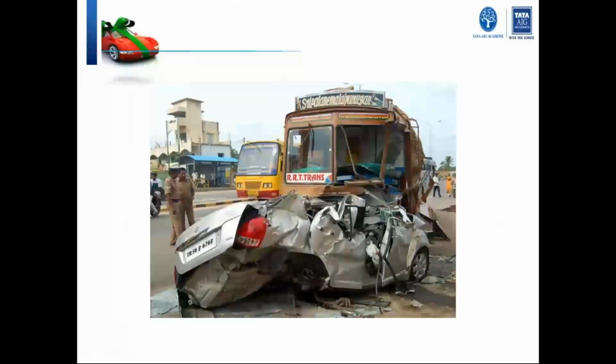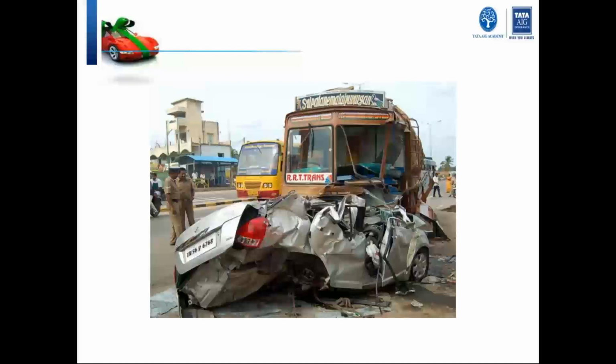Now, why motor insurance, or why do you need a motor policy? This is a classic case. By just looking at the picture, you can see there are two vehicles involved and there's a huge financial loss in terms of the subject matter insured, that is the motor vehicle. There's one commercial vehicle, a truck or a tanker, and one private car. Both the vehicles have been damaged. I wonder if the people sitting inside are also injured. So we have so many claims over here.